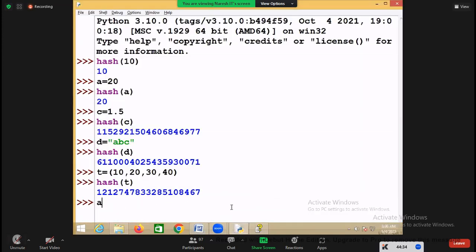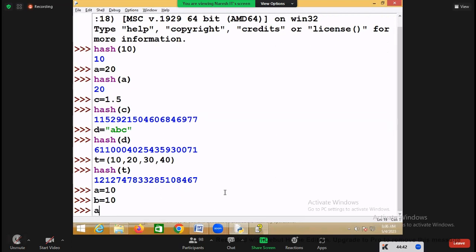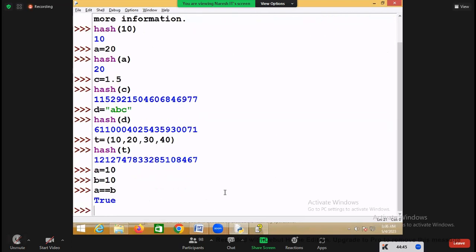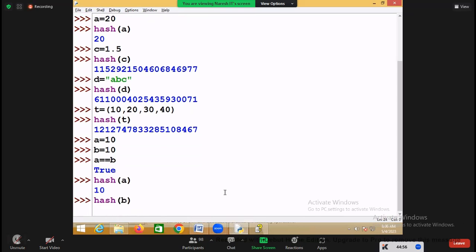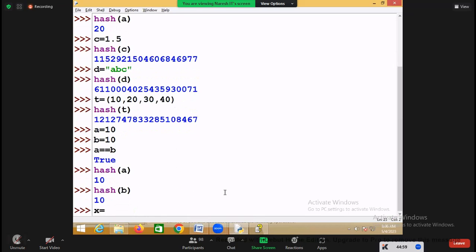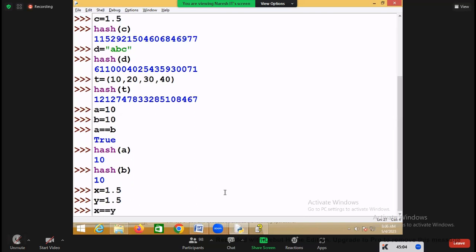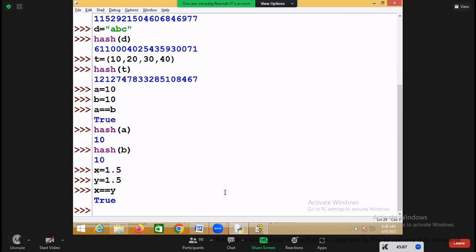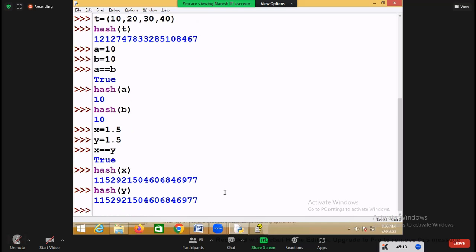For example, I'm writing A equal to 10 and B equal to 10. Are both objects equal or not equal? Equal. Suppose I say A double equal to B, are the values of A and B same or different? Same. Then it should generate the same hash value. Hash value of A is 10, hash value of B is also 10. Suppose X equal to 1.5 and Y equal to 1.5, X double equal to Y, are both equal? Equal. Then the hash values of both objects should be the same. Hash value of X and hash value of Y.